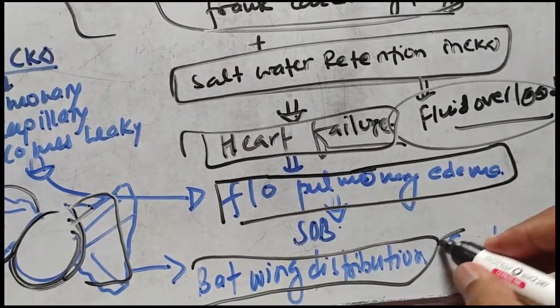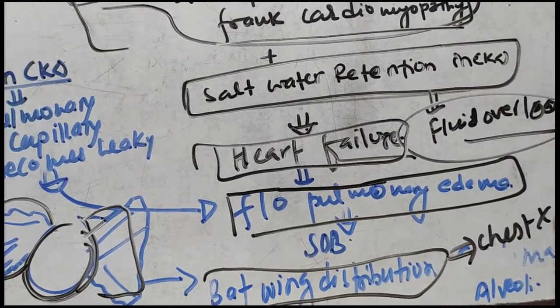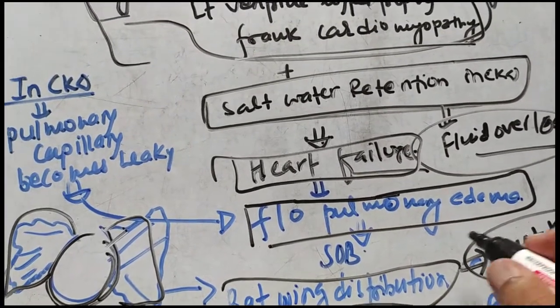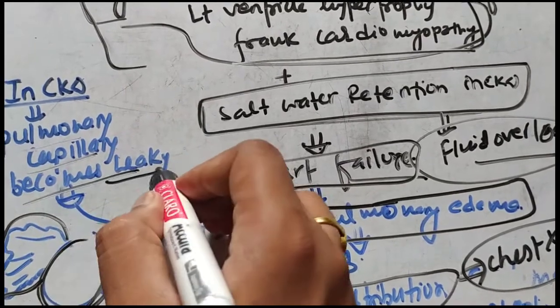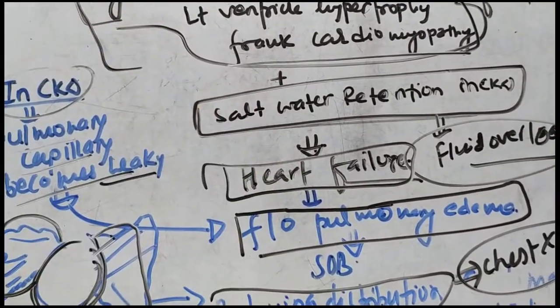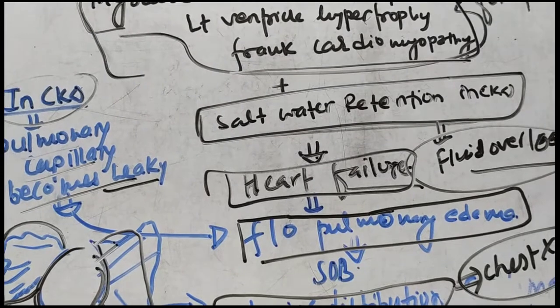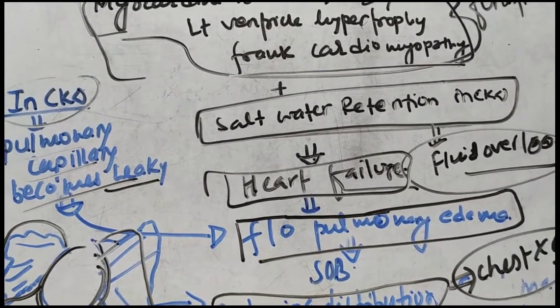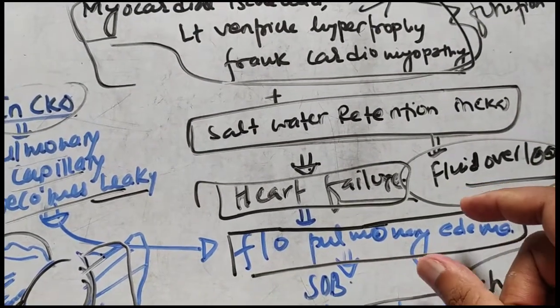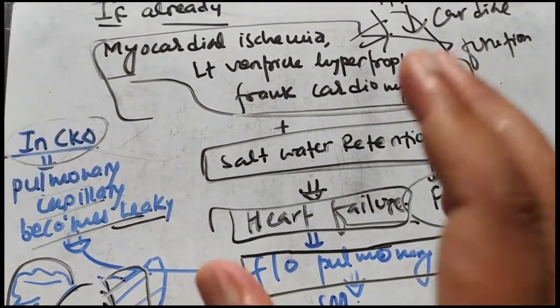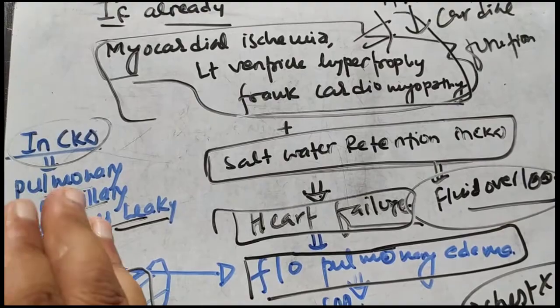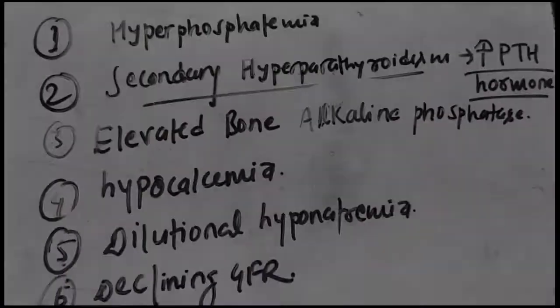then the edematous fluid will spread around the alveoli in a bat wing fashion. That can be seen in the chest x-ray. And this occurs as the pulmonary capillaries also become leaky in the case of chronic kidney disease. So in chronic kidney disease, the pulmonary capillaries become leaky, and due to the leakiness of the capillaries there is also pulmonary edema. So there are two causes of pulmonary edema in CKD. One cause is heart failure and another cause is leaky pulmonary capillaries.